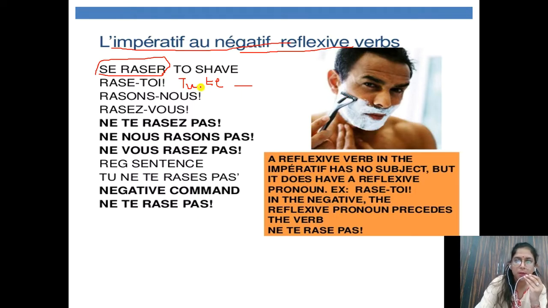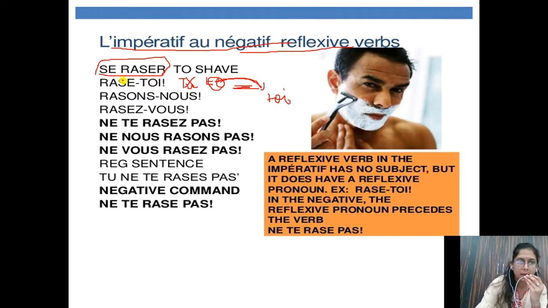So what we are going to do, first thing we will remove tu. Okay, we'll remove tu. Then children, this te will come after the verb and it will become toi. Okay, we have removed tu because in imperative we don't write tu, nous and vous. So we have removed tu. Then te will come after the verb. Here we will write the verb, the conjugation. So after the verb te will come and spelling of te will be toi.